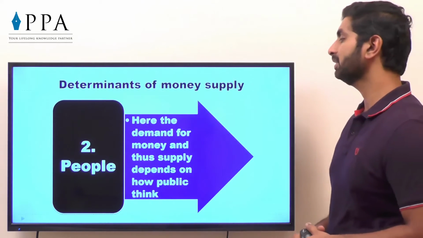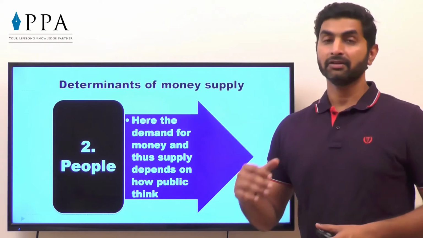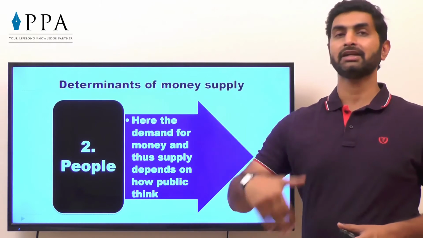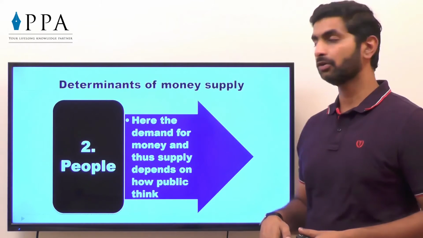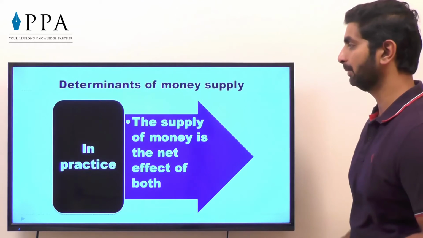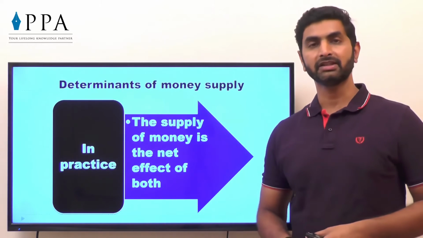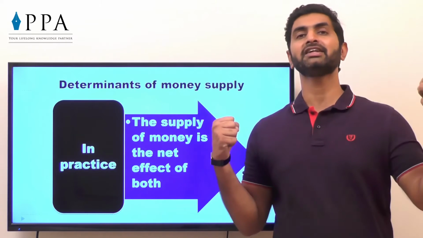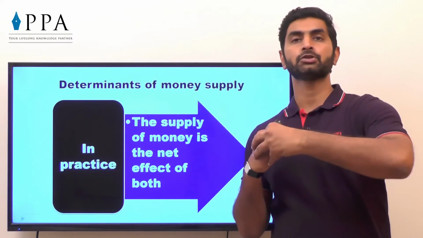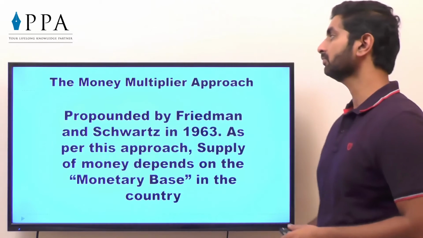Second, people. Here the demand for money and the supply depends on how the public thinks. If I think, with a speculative approach, that the market will go up, I need some cash to invest in the share market, so I will demand more cash. So it depends on the thinking of the public. In practice, the money supply is the net effect of both. What is the net effect of both? What is the demand created by the general public and what is the policy decided by the government, whether the cash should be supplied or not. It's a net effect of both the things.